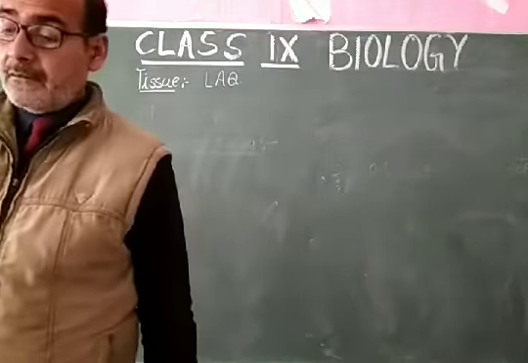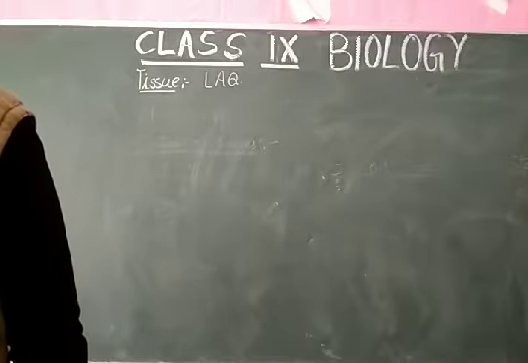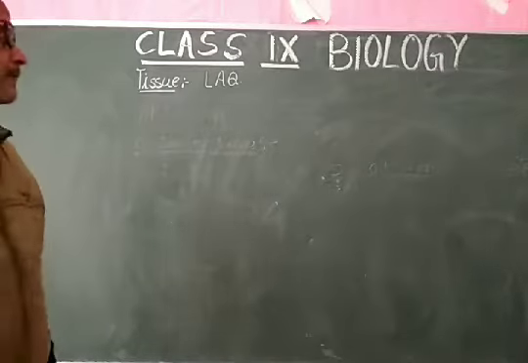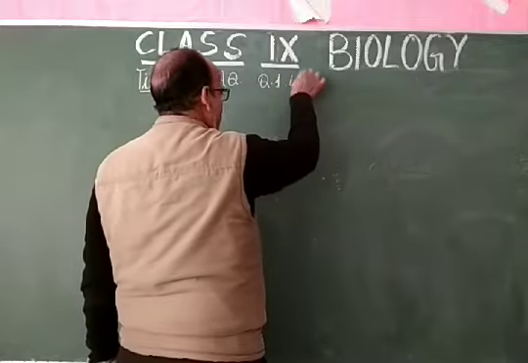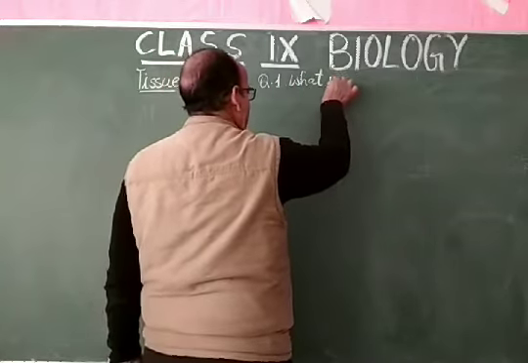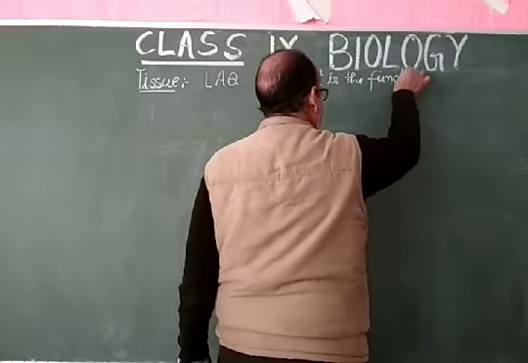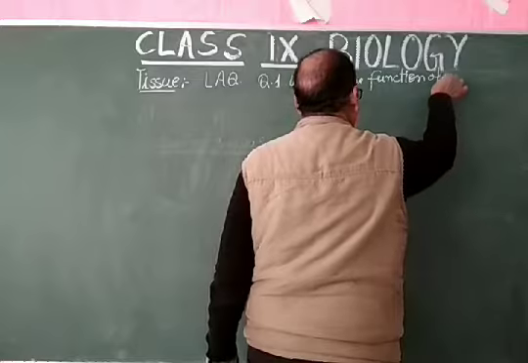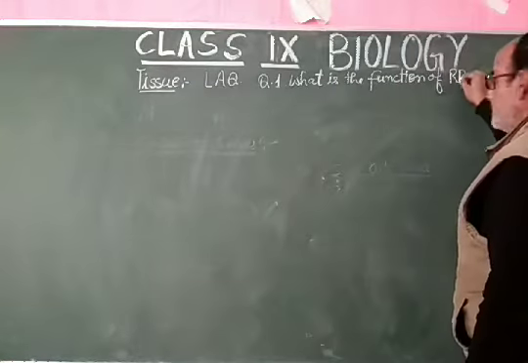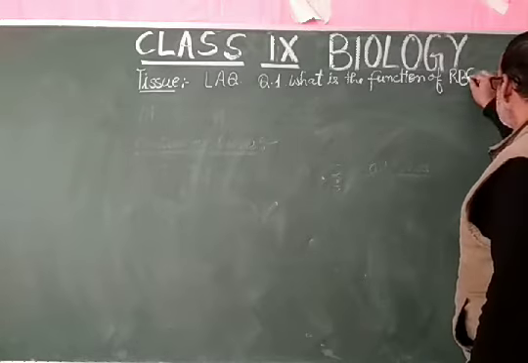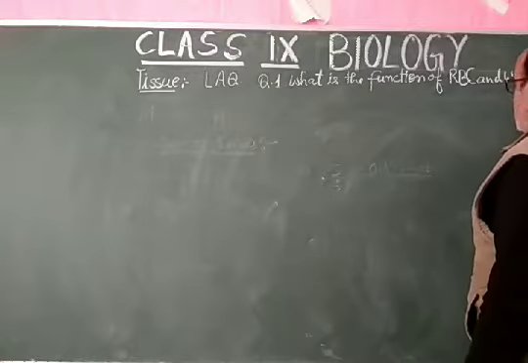In this, question number 1, what is the function of erythrocytes and leukocytes in the human body? What is the function of RBC and WBC in the human body?